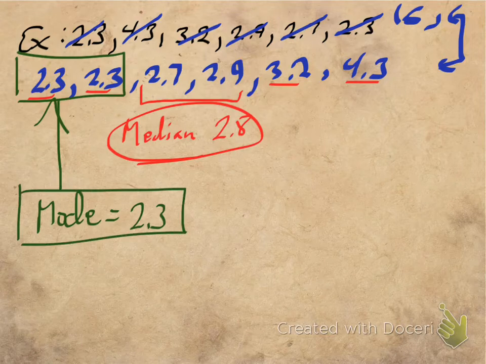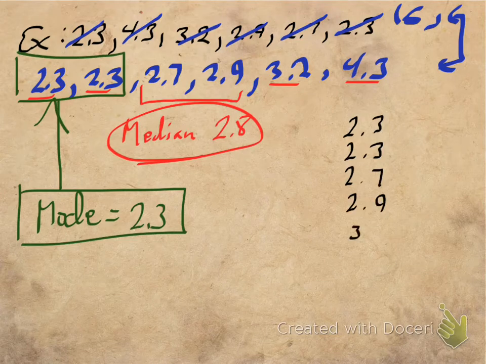Now, we'd like to put it off, but now we've got to do the mean. And what I'm going to do for the mean is I'm going to take the same order that I just used, but I'm going to line them up vertically. Okay, let's do this in black. So 2.3, 2.3. Notice I'm being very careful to line up my ones digits and my tenths digit. 2.7, 2.9, 3.2, 4.3.